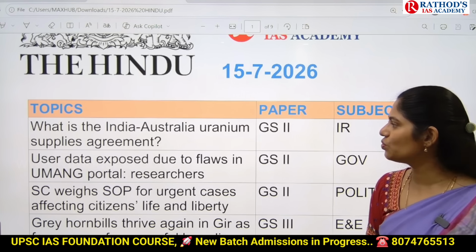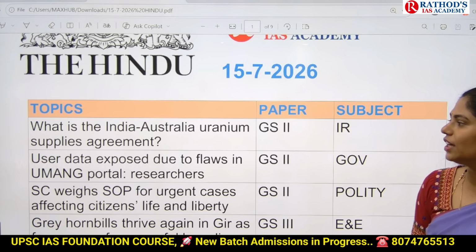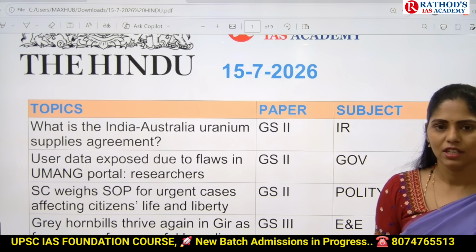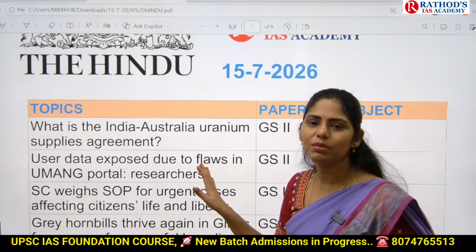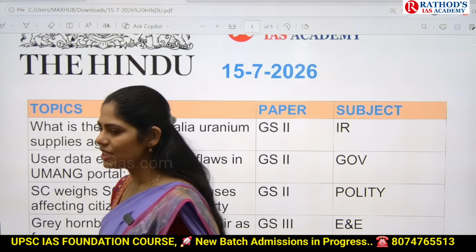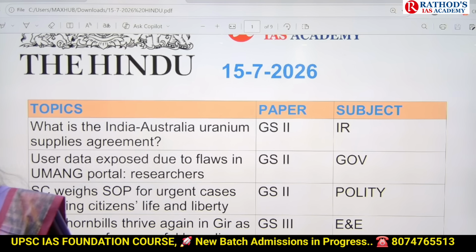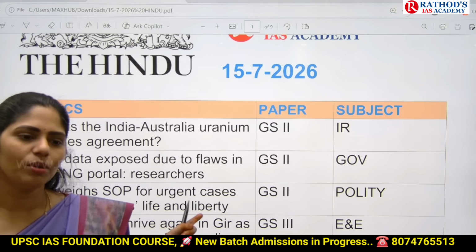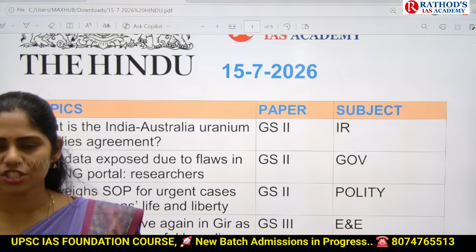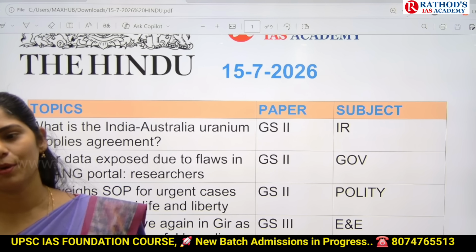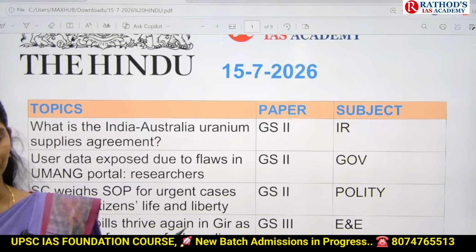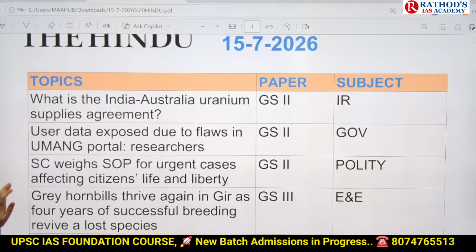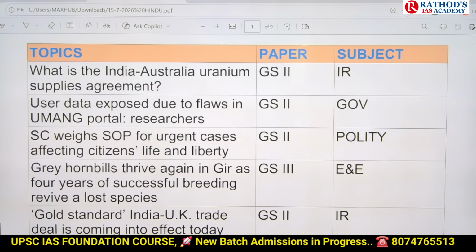Okay, now let us see the topics of the day. The first one is, what is the India-Australia uranium supplies agreement? So this article is talking about agreement between India and Australia, and this agreement is talking about uranium supply. Okay, here this topic is very important from your international relations, and even this topic is important from science and technology point of view.